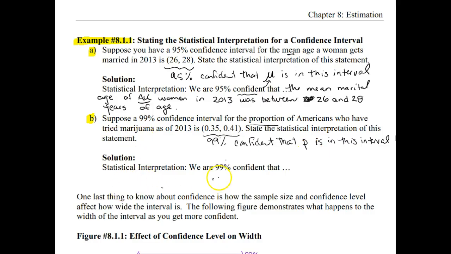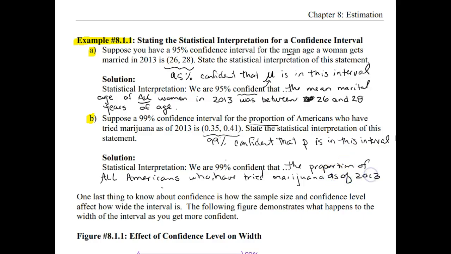So as we write this out in context here, we're going to say we are 99% confident that the proportion of all Americans who have tried marijuana, and we'll throw in the year here to be more technical, as of 2013, is between 0.35 and 0.41.